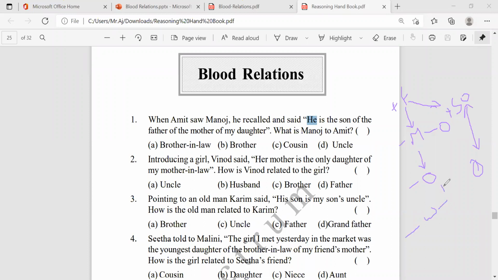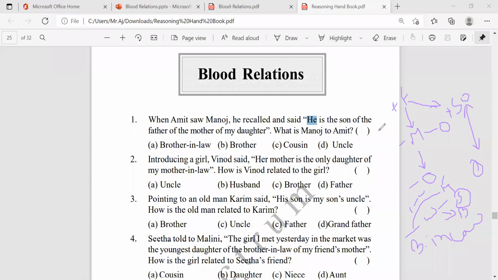My wife's father is my father-in-law. His son is my wife's brother. Now, how is my wife's brother related to me? He is my brother-in-law. So actually, there is no need of all this.